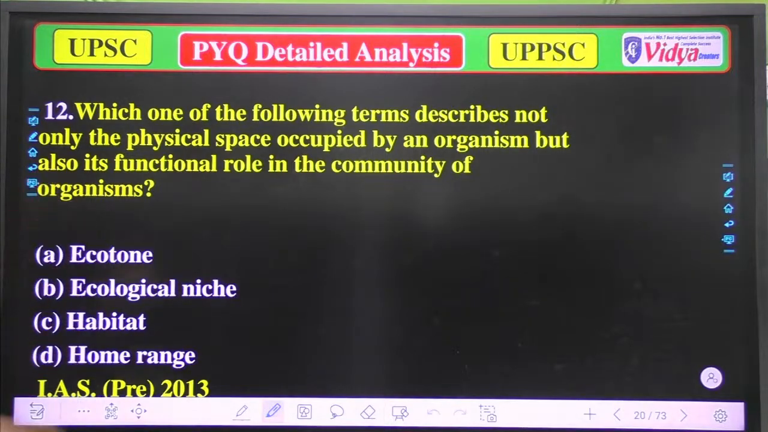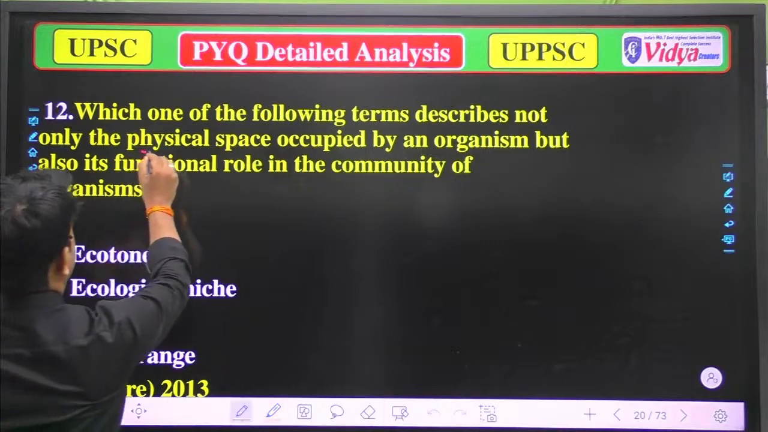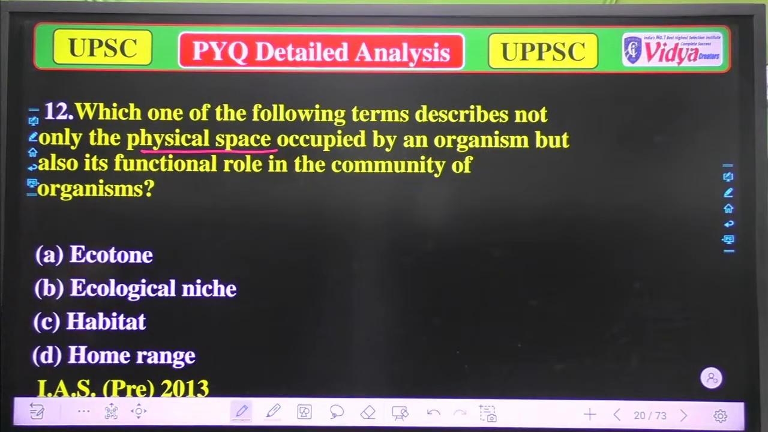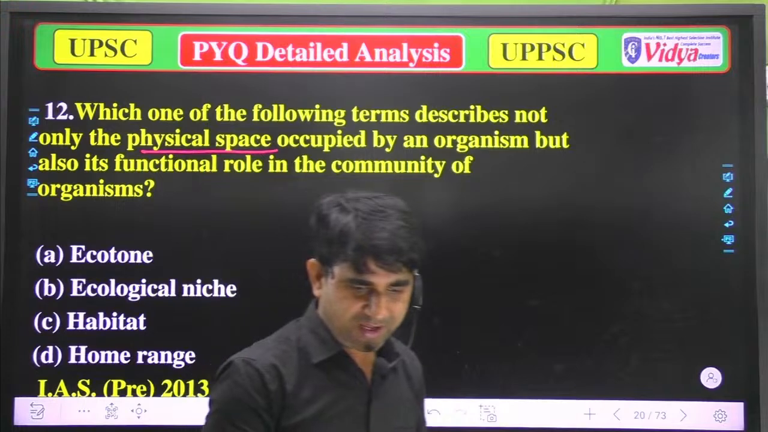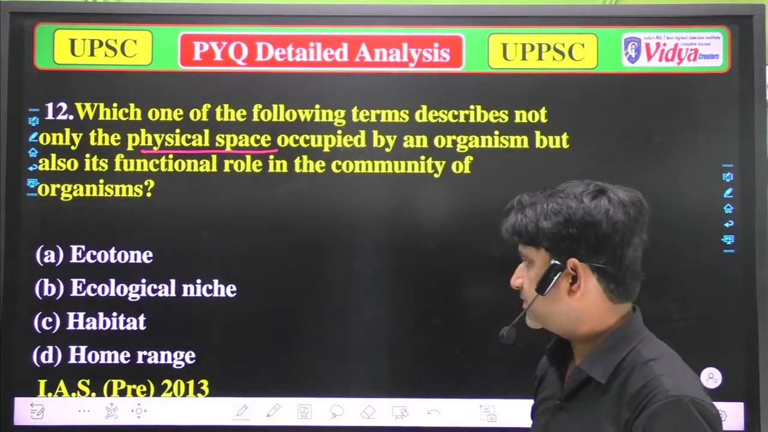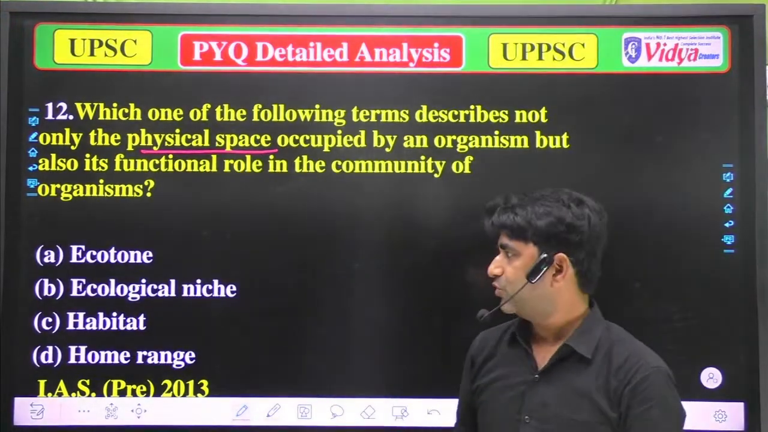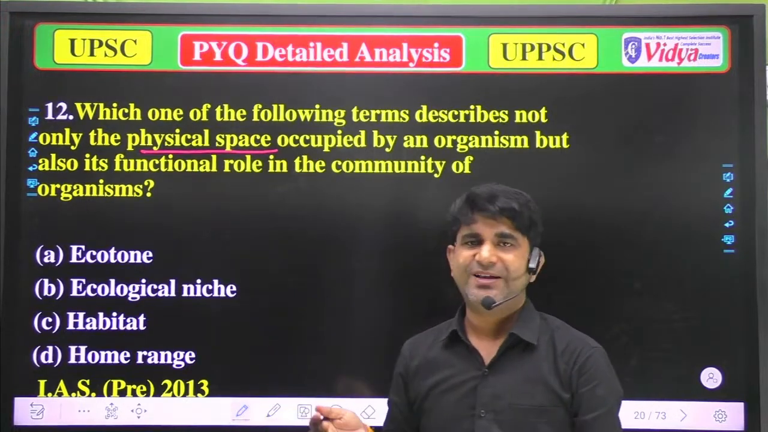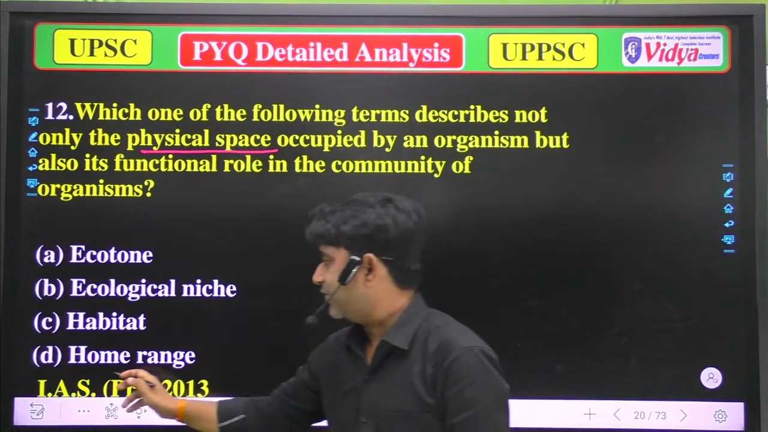So, which of the following terms describes not only the physical space occupied by an organism, but also its functional role in the community of organisms? Options are A, ecotone. B, ecological niche. C, habitat. And D, home range. I'm still waiting for your response. Please tell me which of the following is correct, because this question is something different, as it was asked in the UPSC.